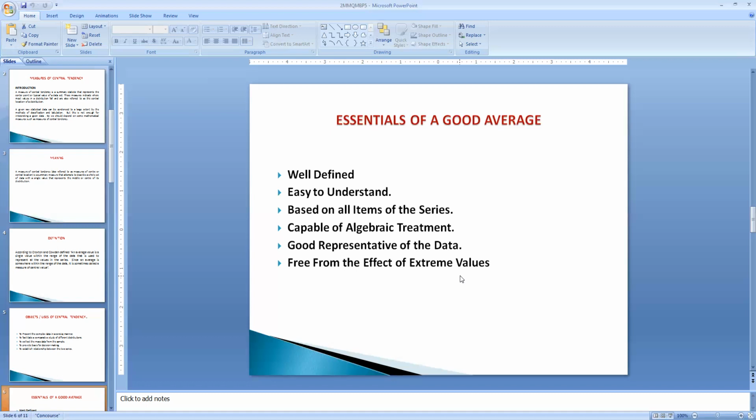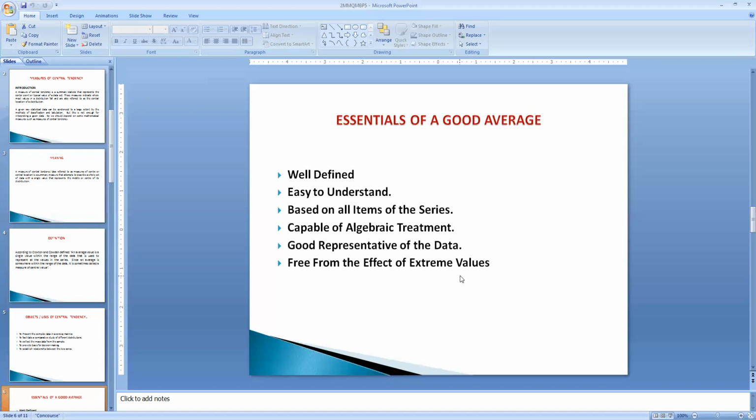because a good average provides a comfortable ground for mathematical analysis. Otherwise, its use and applicability will be confined to the basic needs of the investigator. For example, to find a combined mean of two or more series, we require the average. So being capable of algebraic treatment is also one of the essentials to be called a good average.